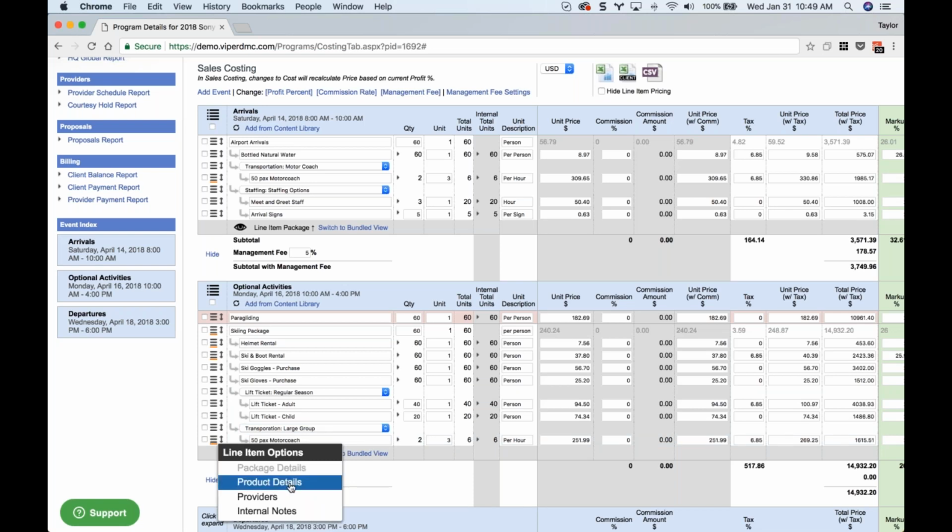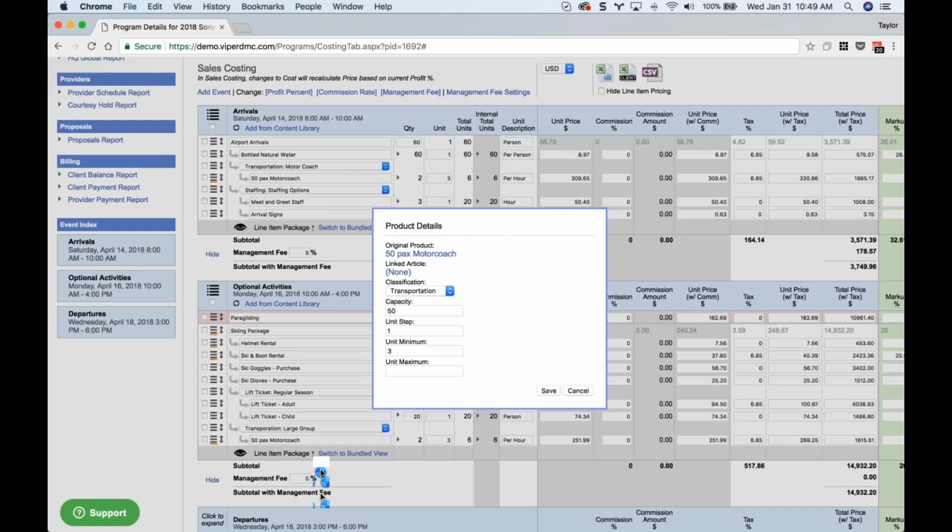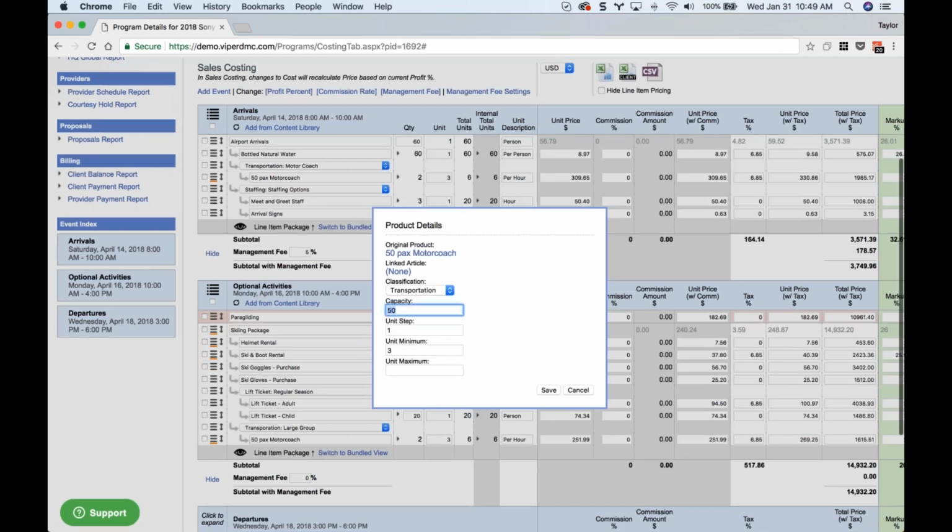Let's say, because there's a bunch of children coming and they're small, and the bus company is okay with it and the client company is okay with it, you can set your capacity, instead of 50 maybe for the motor coach, maybe you override it to 60 just in this one case. Okay, so by clicking the menu item and then selecting product details, you can edit options like that. So we're going to change our capacity to 60 here.